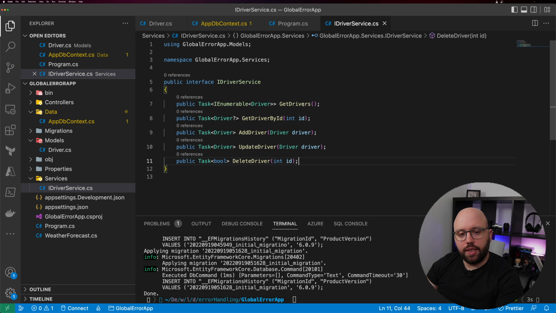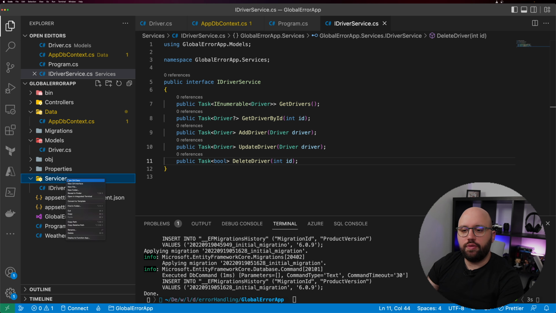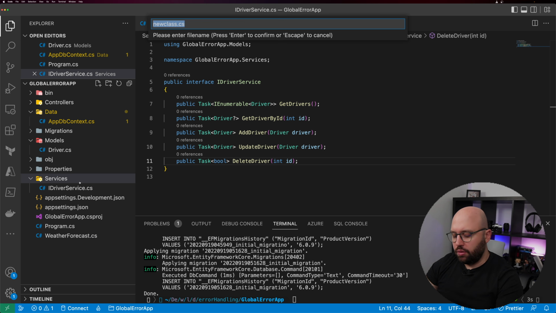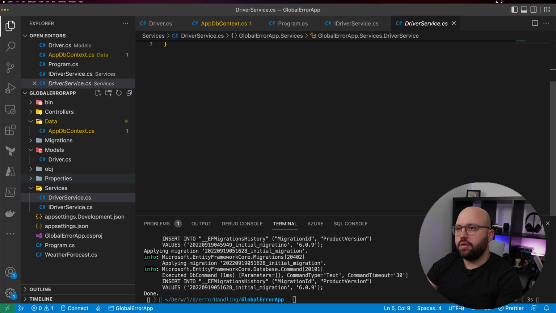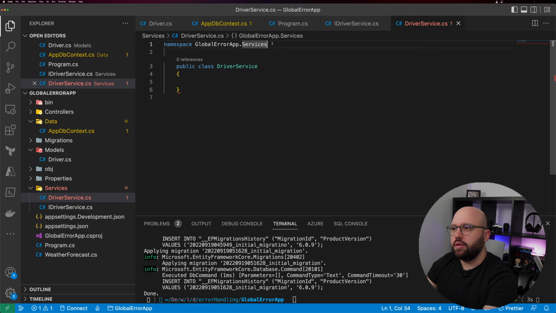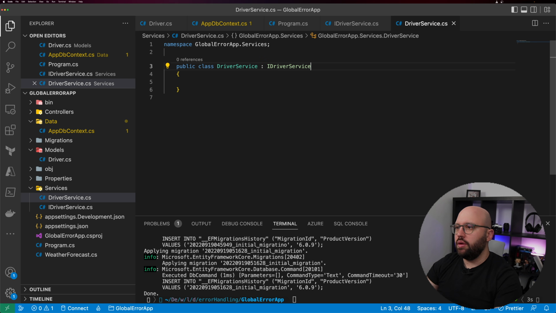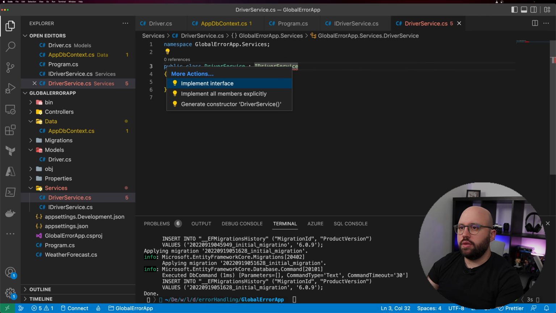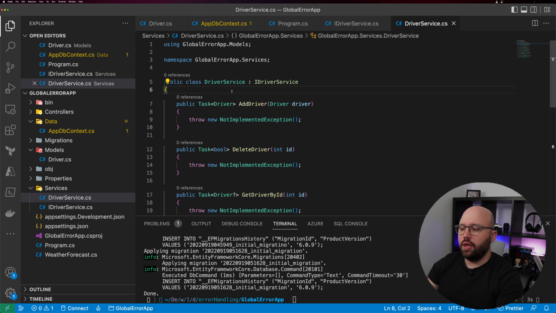Okay, great. Now that we have created our interface, the next step is to create our service, which is going to implement this interface and the connection to our database. Inside the services folder, I'm going to add a new class and call it DriverService. It's a very simple implementation. We're just going to implement the IDriver interface, so implement interface. Perfect. First things first, we need to connect our application DbContext into the service so we're able to utilize it.